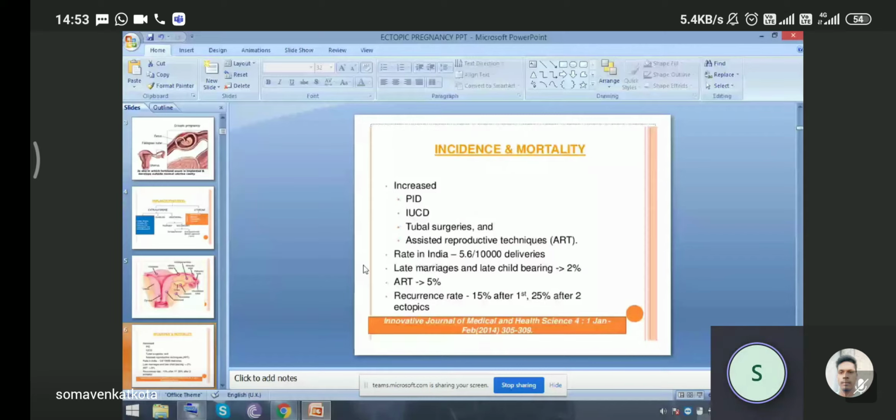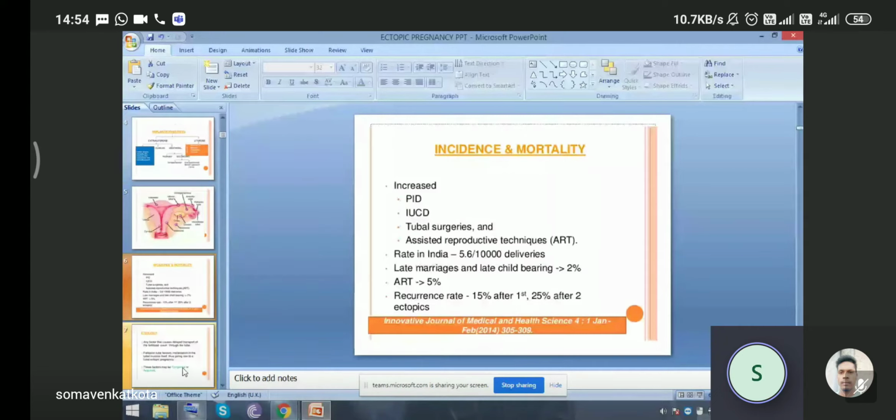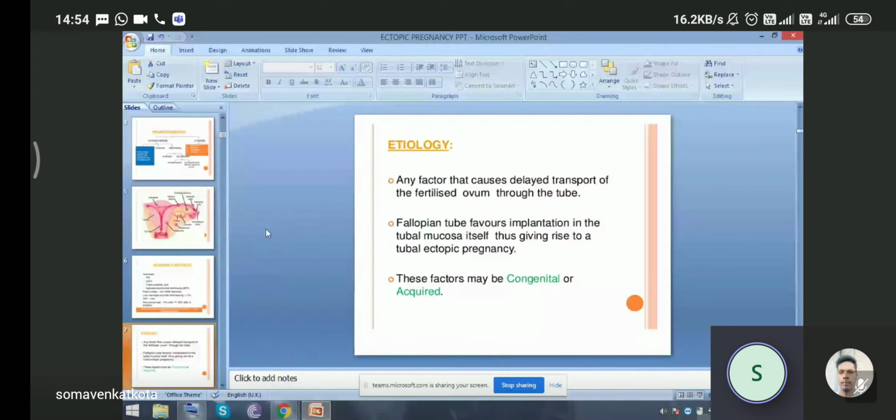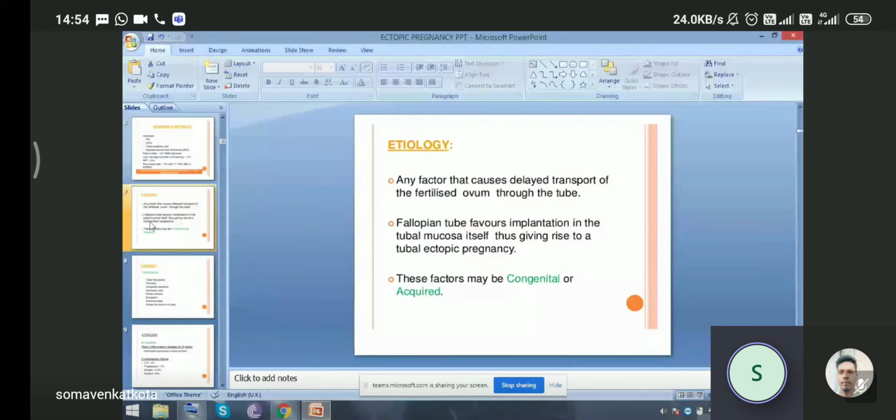So what is the etiology? Any factor that causes delayed transport of the fertilized ovum through the tube. The fallopian tube then favors implantation in the tubal mucosa itself, giving rise to a tubal ectopic pregnancy. These factors may be congenital or acquired. What are the congenital causes?